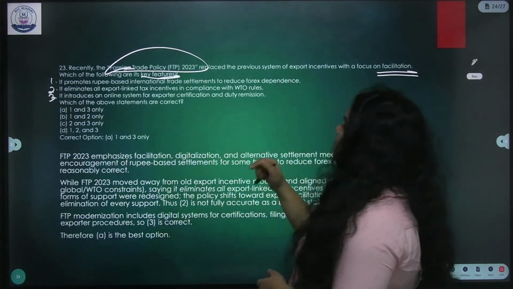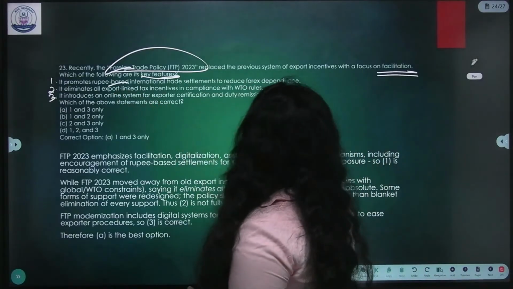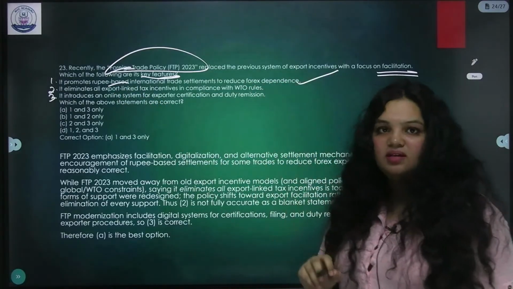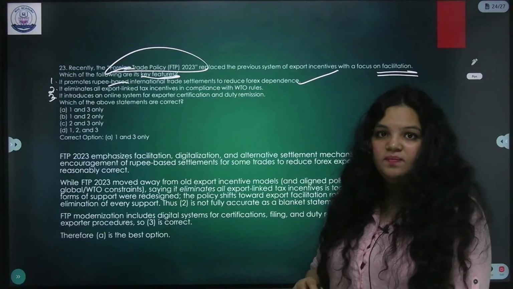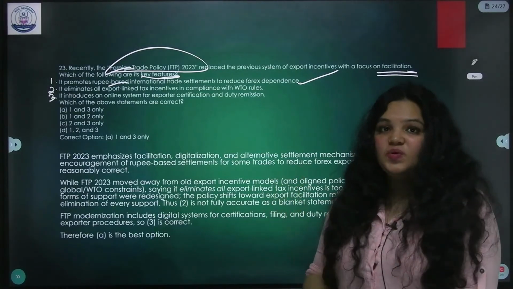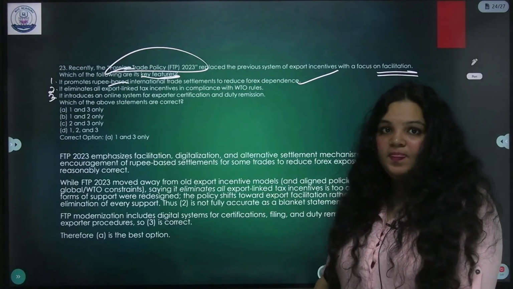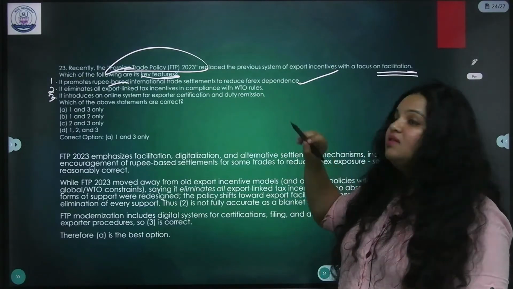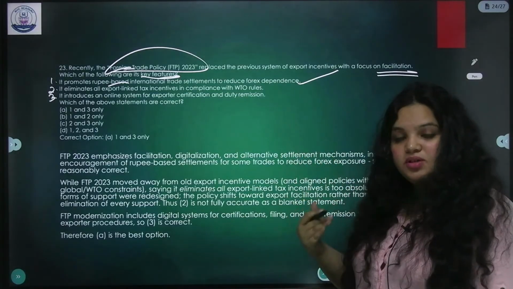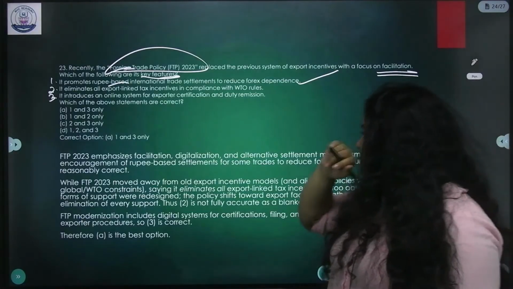It promotes rupee-based international trade settlements to reduce forex dependence. Yes, most important point over here. This is also directly challenging the US dollar supremacy. If we succeed in it, our forex dependence will greatly decrease.